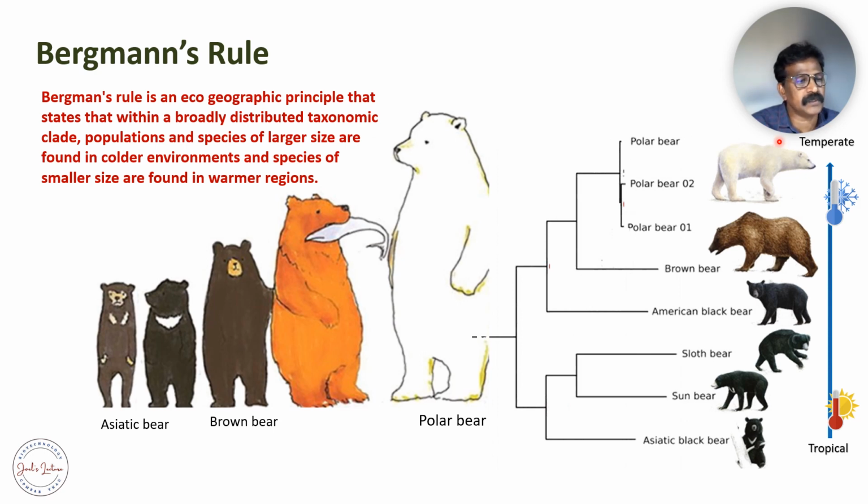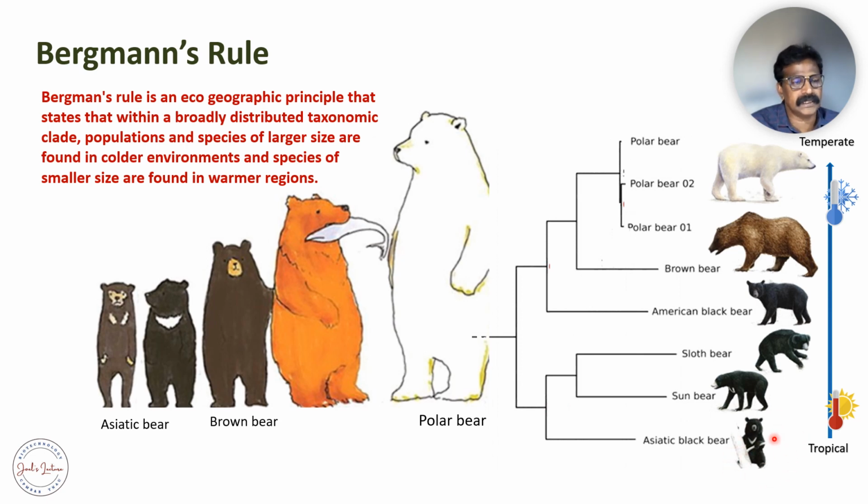Bergmann's rule is an eco-geographic principle that states that within a broadly distributed taxonomic clade, populations and species of larger size are found in colder regions, and species of smaller size are found in warmer regions. So according to Bergmann's rule, the temperate or colder regions will have larger species, like the polar bear, which is very large among the bears, whereas the tropical bear, the Asiatic black bear, is the smallest one.